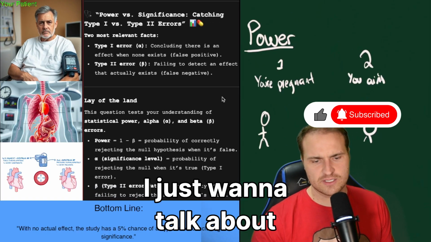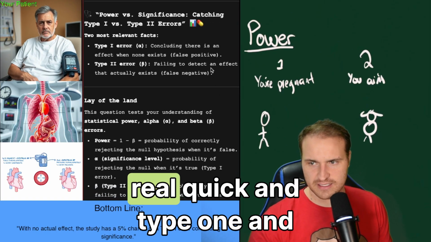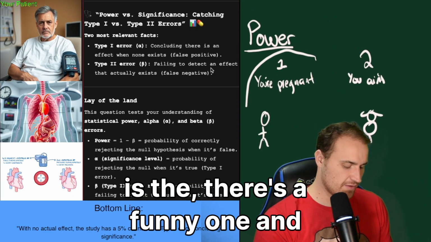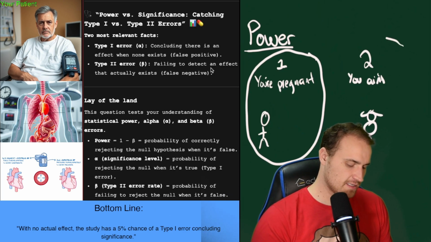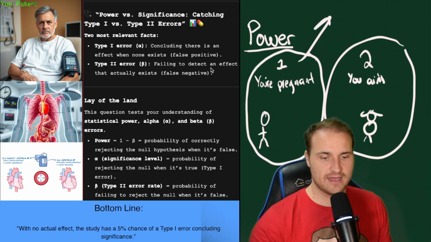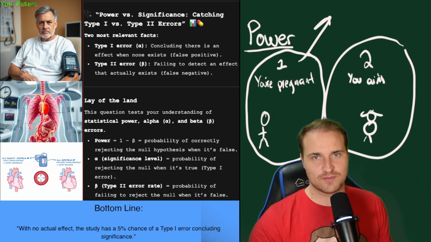All right, for this next question, I just want to talk about power and significance real quick, and type 1 and type 2 errors. And the best way to memorize this is there's a funny one, and that's 1. And there's a less funny one, that's 2. Just know that the funny one is 1, and then remember that you're telling a guy that he's pregnant, right? He's obviously not pregnant, but you're telling him he is.